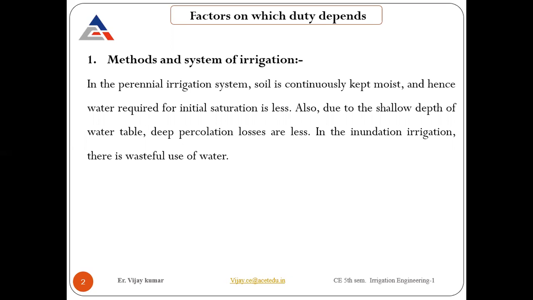If you have a dry soil, in that case some of the water will automatically be utilized for saturation, meaning just to make it wet. There is a term saturation and non-saturation. Saturation means the voids of the soil are filled with water.